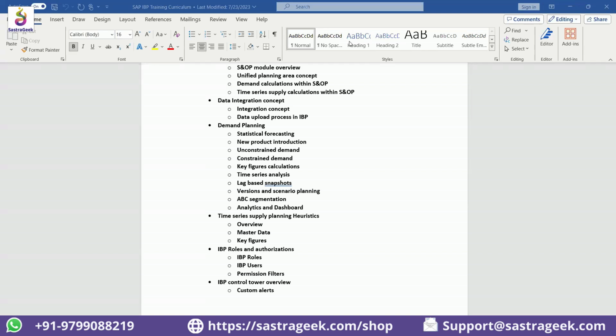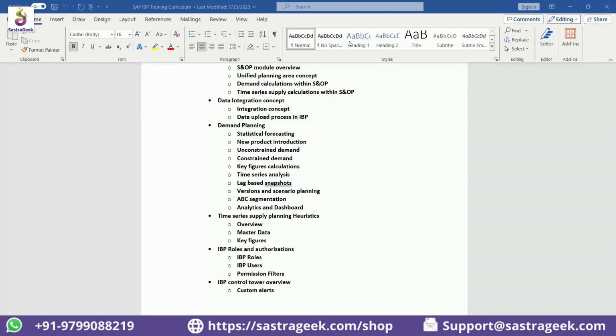No need to become an expert in all modules. Okay, start slowly. Get a good grip of configuration, which is planning area architecture. Start understanding what the planner talks. Start understanding how demand planning works. That's the starting point. Then we'll talk about supply planning. Then we'll talk about safety stock calculations and so on.